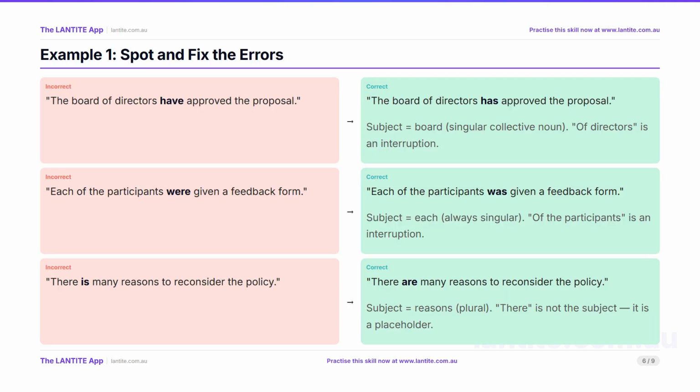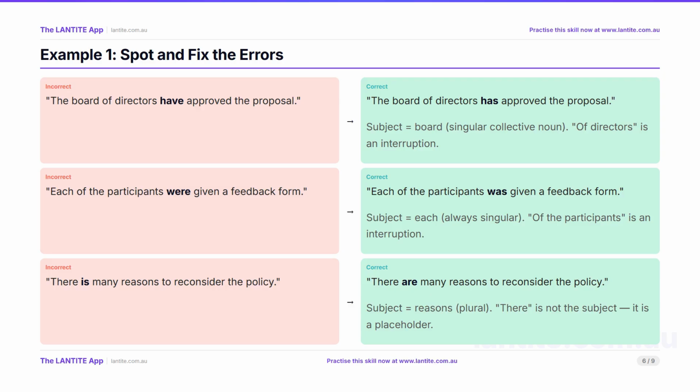Let us look at some before and after corrections. First, the board of directors have approved the proposal. The subject is board, which is a singular collective noun. Of directors is an interruption, so it should be the board has approved. 2 traps at once, collective nouns and interrupted subjects. Second, each of the participants were given a feedback form. Each is always singular, even though participants is plural. Of the participants is just an interruption. It should be each was given.